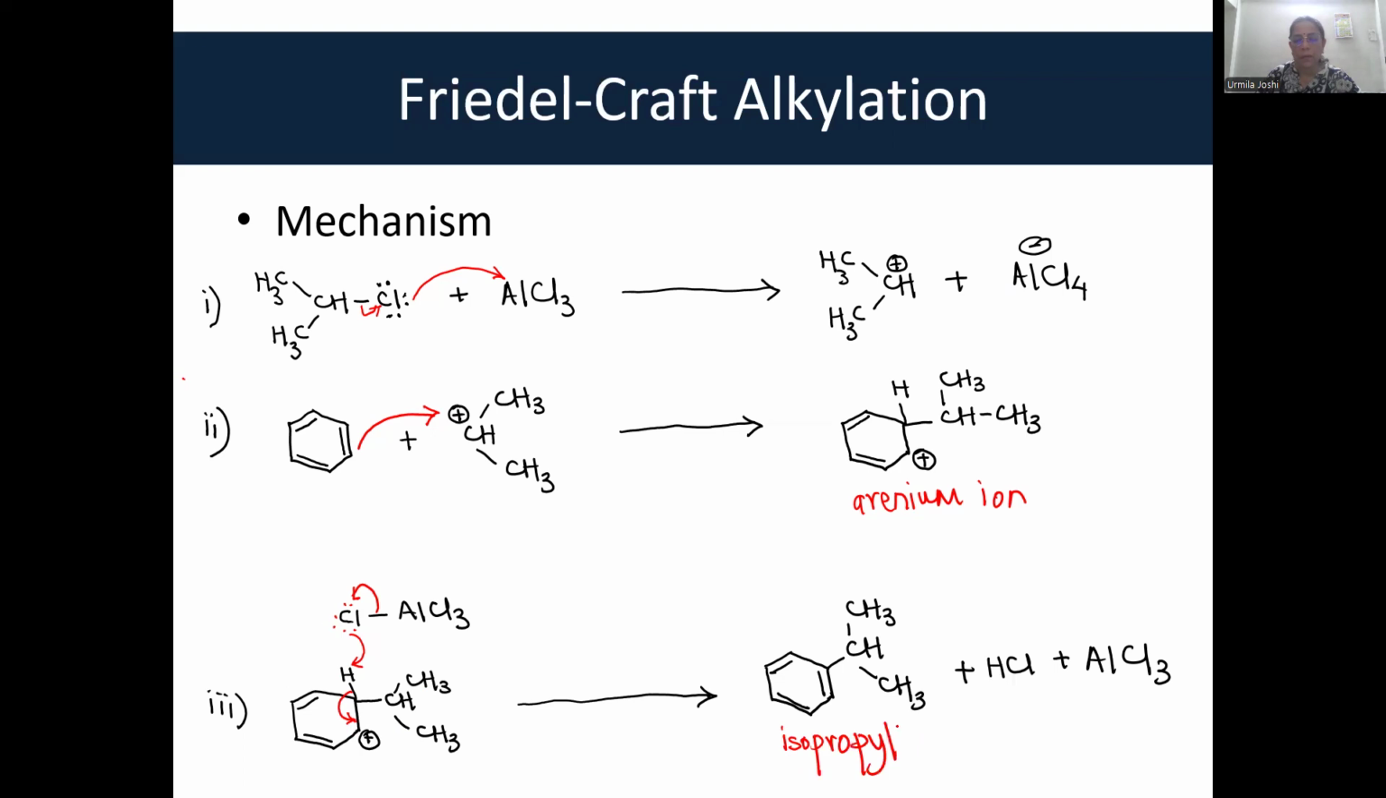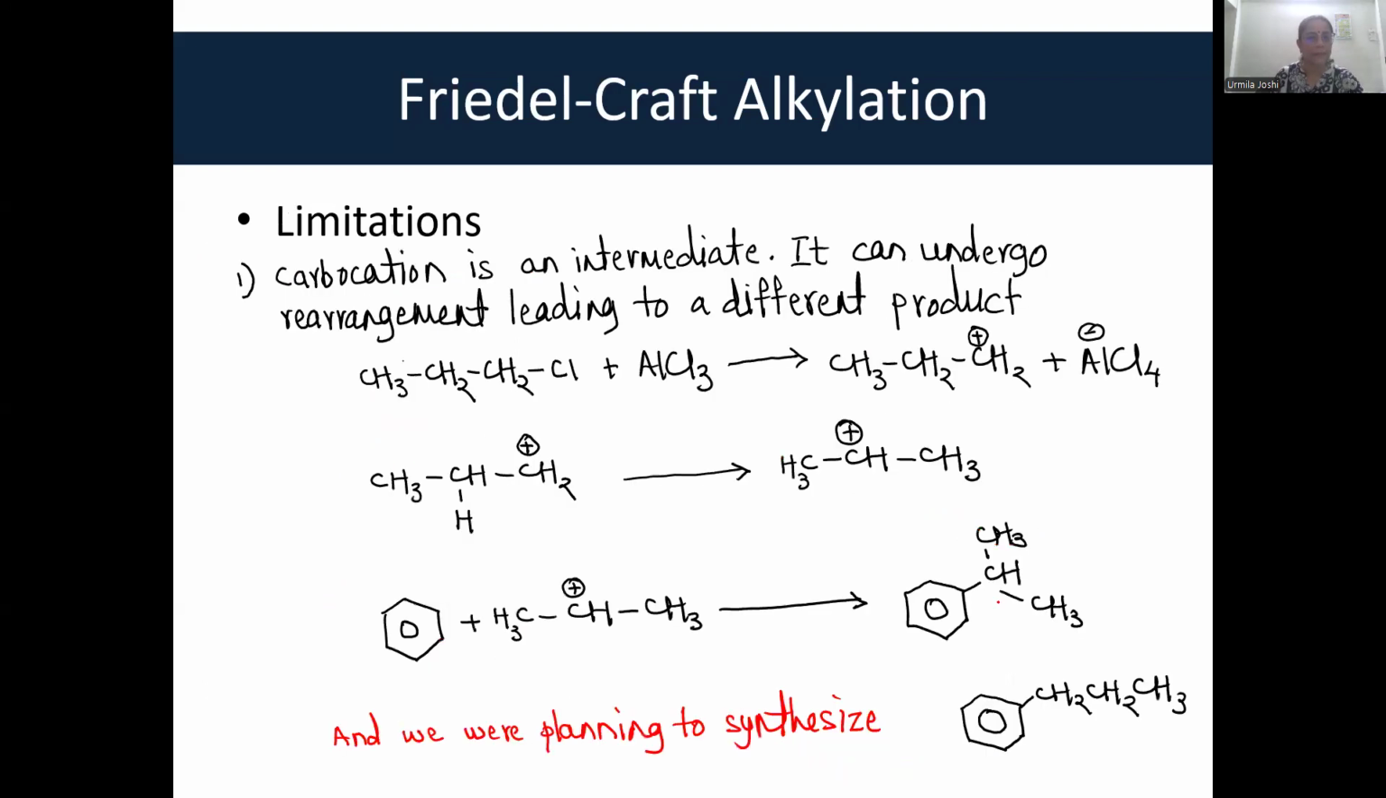Okay. You should be able to write this mechanism without looking at it. It is very simple. First, chloride is taken away, resulting in formation of carbocation. Next, the carbocation reacts with benzene to form an arenium ion. Third step, hydrogen is abstracted and results in the product formation, that is isopropyl benzene. Just see, AlCl3 is recovered at the end of the reaction like any catalyst. Okay, so AlCl3 or a Lewis acid is a catalyst.